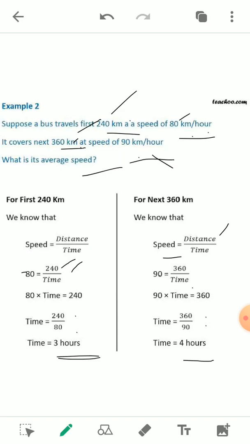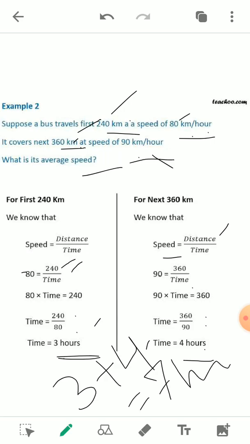So the time taken by the bus in the first interval and the second interval is 3 and 4. By this we are able to find the total time taken, which will be equal to 3 plus 4, that is 7 hours. So this is the total time taken.